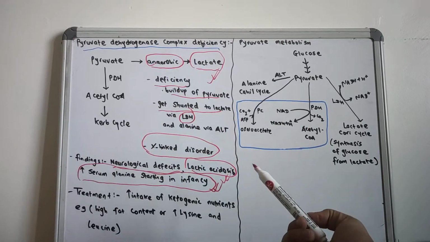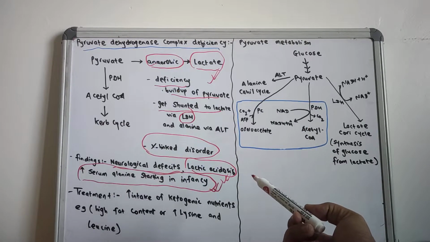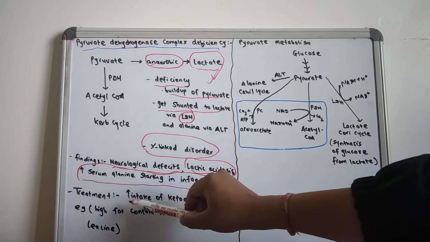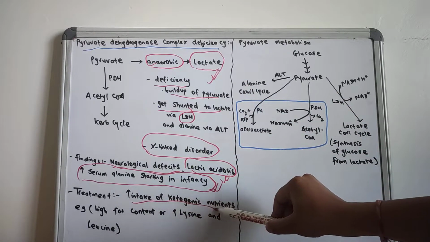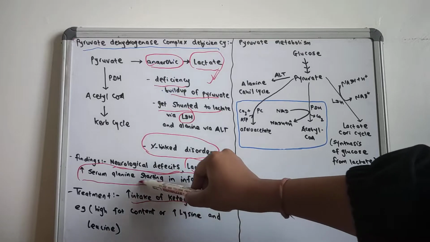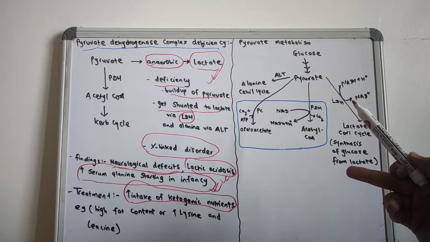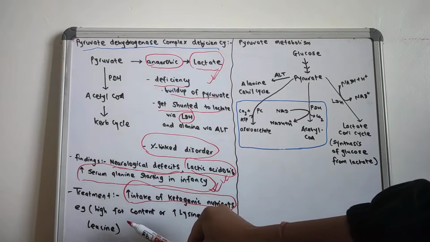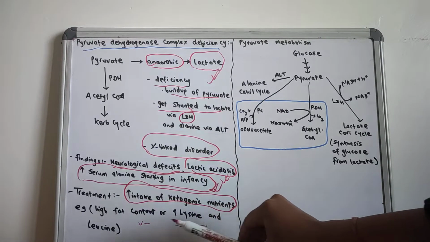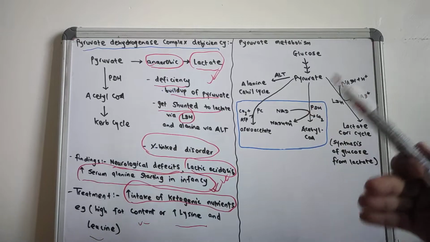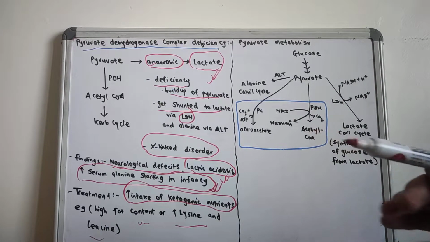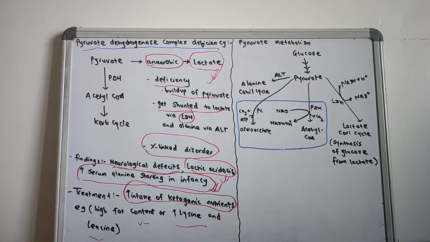So what is the main treatment of the pyruvate dehydrogenase complex deficiency? We should encourage ketogenic nutrients. We should increase the intake of ketogenic nutrients in the person having pyruvate dehydrogenase complex deficiency. For example, high fat content or increased lysine and leucine. So this is the brief explanation of pyruvate dehydrogenase complex deficiency, its findings and treatments.